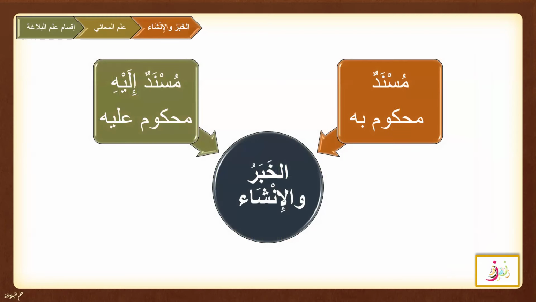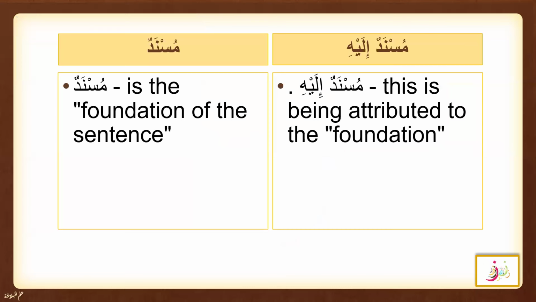So here we learned that whether it is kalam khabari or insha, there will be 2 main components of those types, and they will be musnad and musnad ilayh. Every type of kalam khabari or insha will have musnad and musnad ilayh. Musnad is the foundation of the sentence, and Musnad ilayh is attributed with the Musnad, and it is like the quality of or the information about the Musnad. So Musnad ilayh is basically the description of the Musnad.